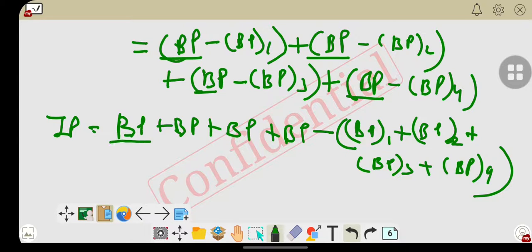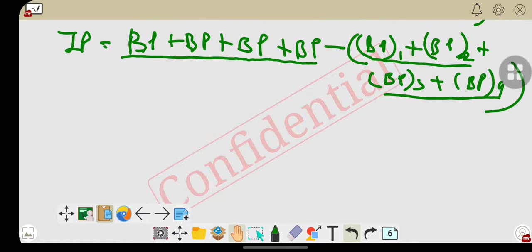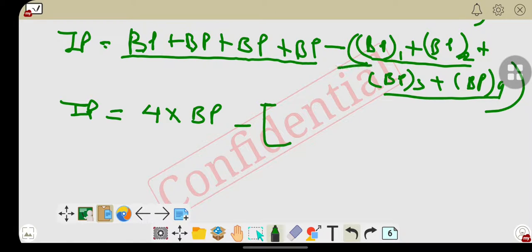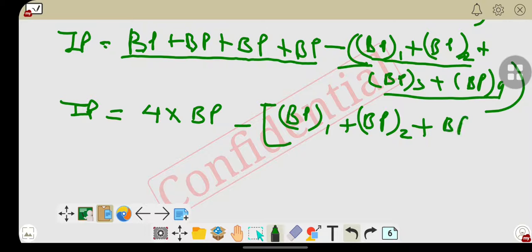In this manner this relation is obtained. After solving it, indicated power is equal to 4 times BP minus, BP1 plus BP2 plus BP3 plus BP4.